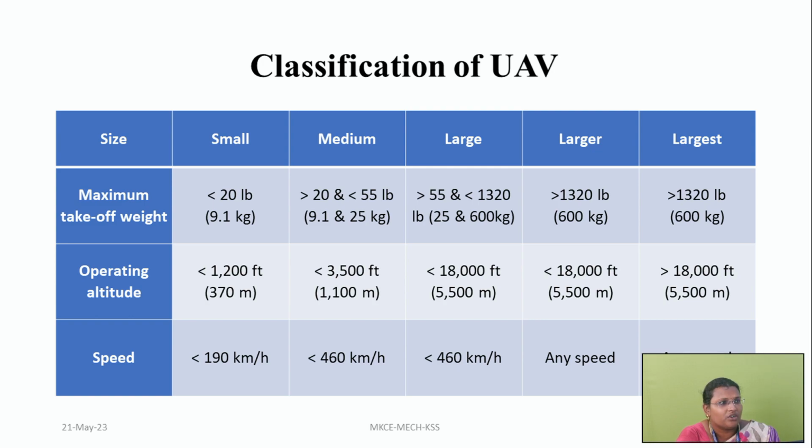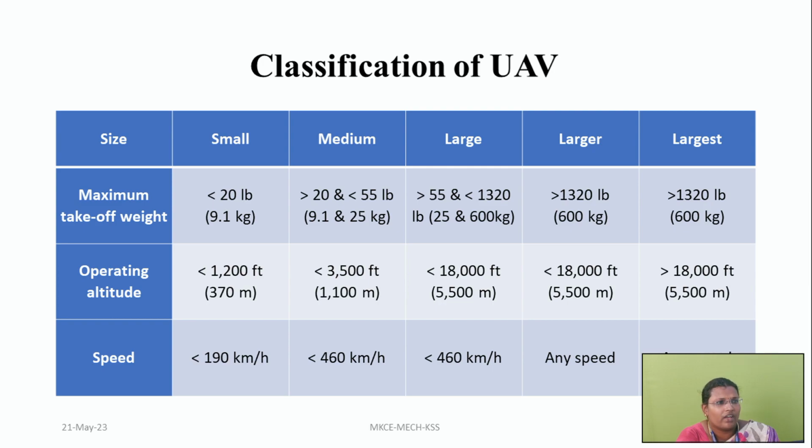Next, the operating altitude, that is the height at which it is flying. If the height is 370 meters, it is called small. Within 1100 meters, that is called medium. After 1100 and within 5500 meters, it is called large.